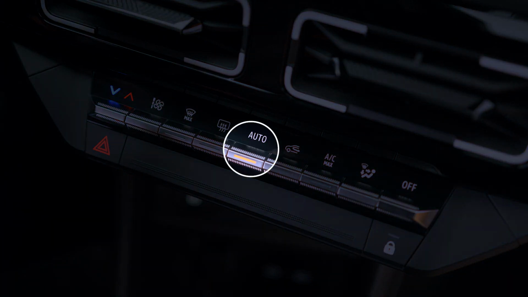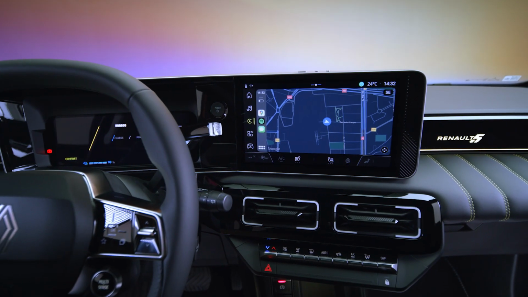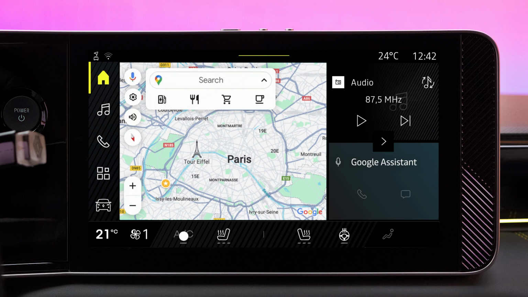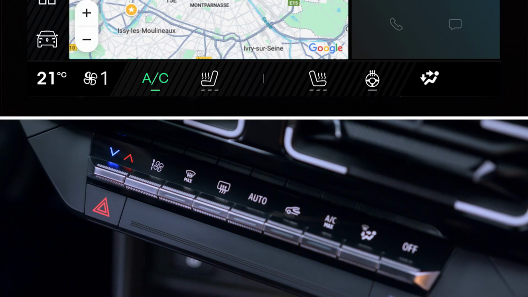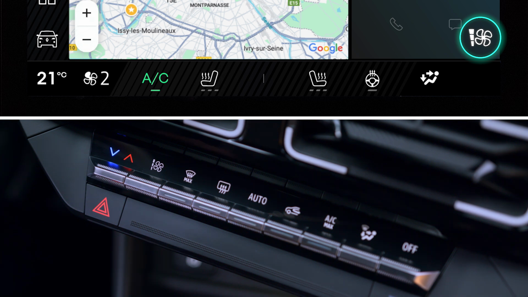The system switches the air conditioning on and off for you when it's in automatic mode. Press this button to switch the air conditioning on or off yourself. Press this control up to increase the ventilation speed and down to reduce it.